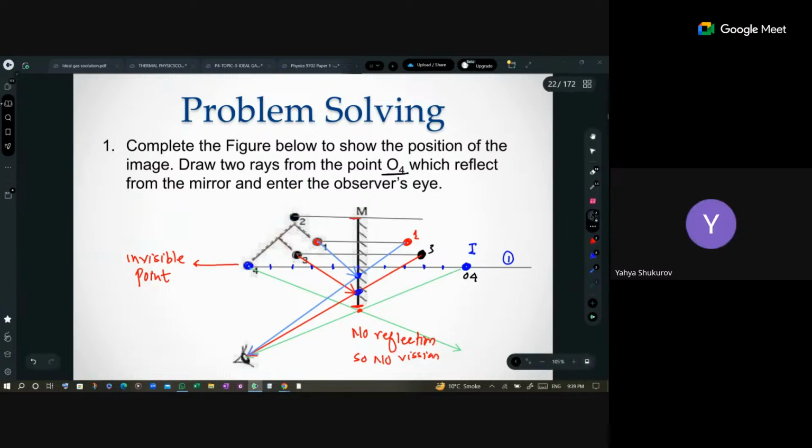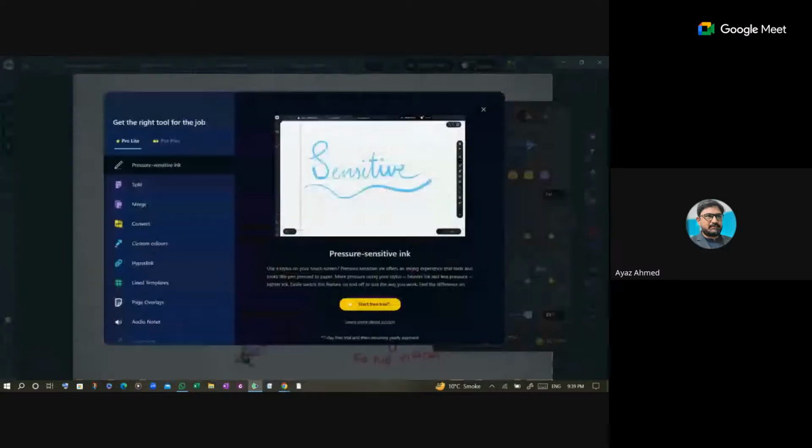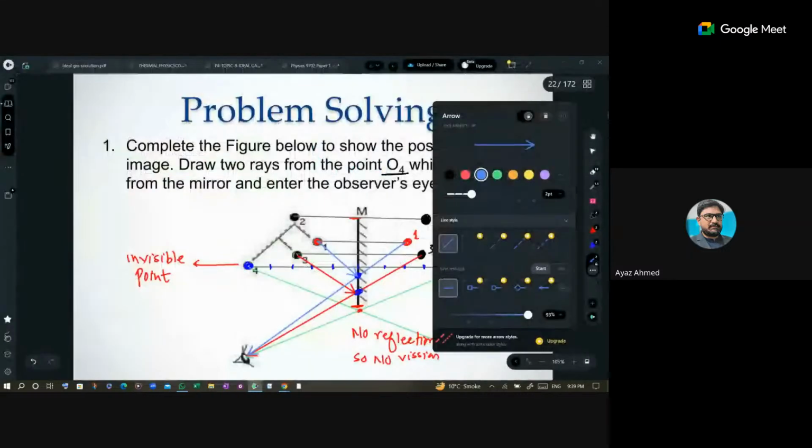Isn't it outside? Yeah, it is outside. Yes, but it does not matter that this line is outside. This line matters. This one, which I'm going to bring from image position to the eyes. If that is outside, then image will not be formed.